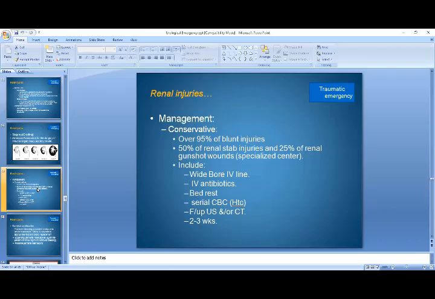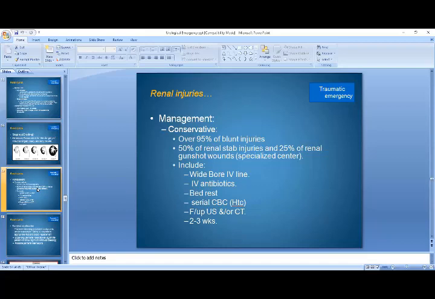In the latest figures, it shows that over 95% of patients with blunt injuries usually do not require exploration. It means that we can manage most of the patients with renal trauma conservatively. 95% is a handsome figure.